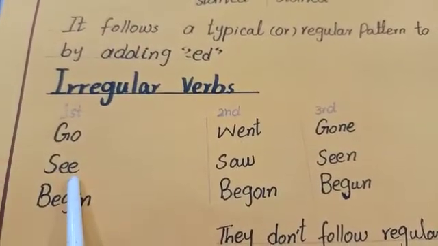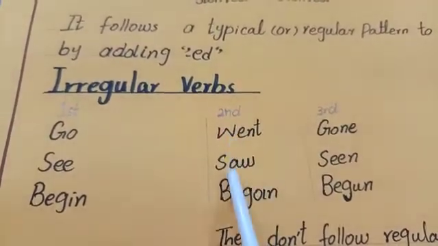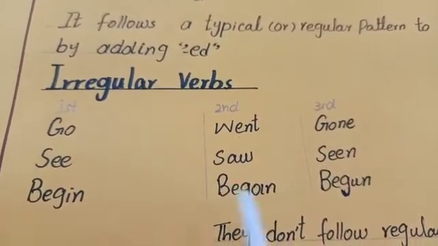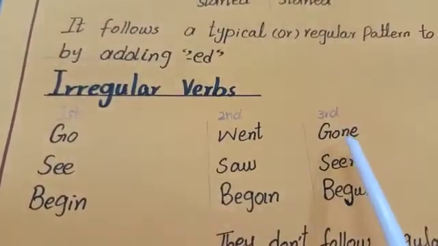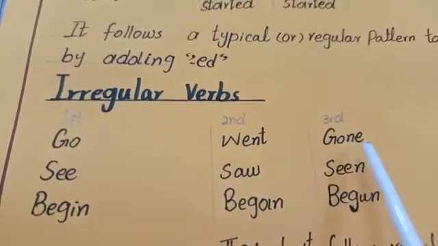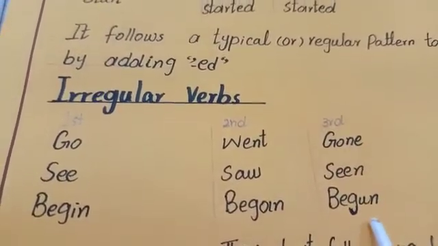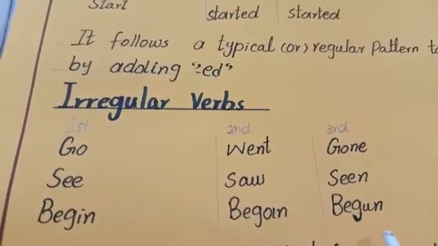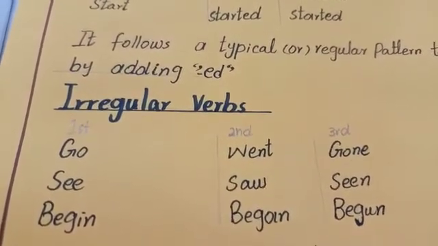Next is see. See is the base form of verb or first form of verb. It will be changed into saw. Saw is the second form of verb and the third one is seen. Begin, began, begun. For past participle, we use the third form of verb, in both regular verbs and irregular verbs. Here, for past participle, we will use gone, seen and begun. This was the concept of using past participle, and past participle is made of regular verbs and irregular verbs.